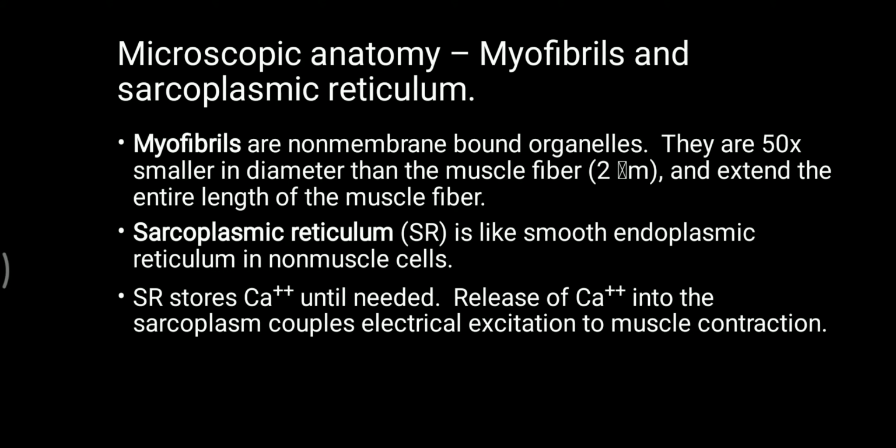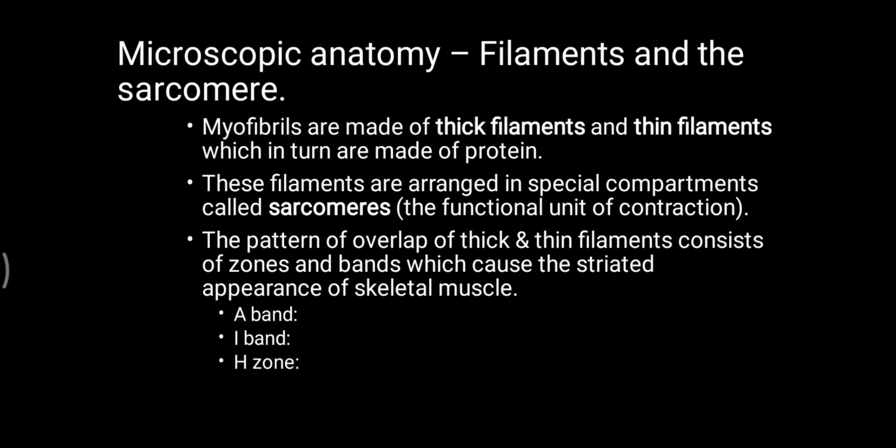Myofibrils are proteinaceous structures which consist of sarcomeres. The sarcoplasmic reticulum is the smooth endoplasmic reticulum of muscle cells, which stores calcium and releases it upon electrical excitation.